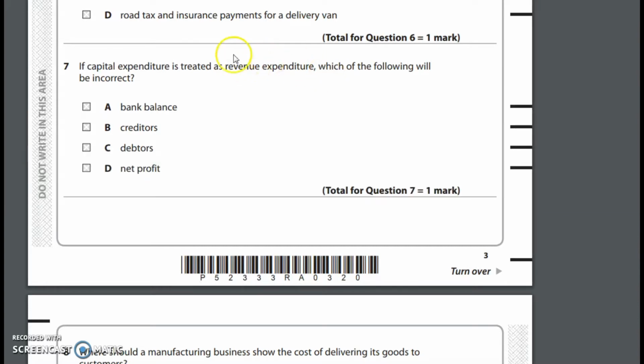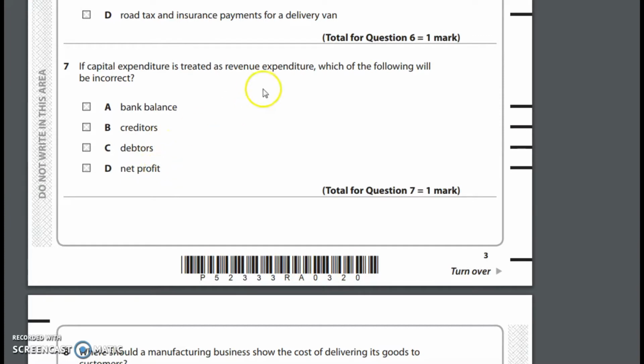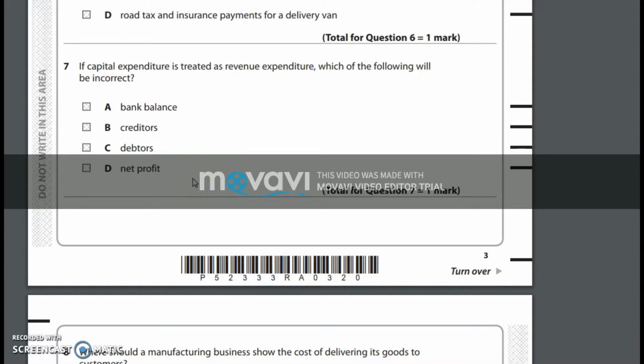Then they are asking us, if that happens, which will be incorrect? Does this transaction affect the bank balance? Obviously not, because it's only a matter of a non-current asset and the profit. Does this affect the creditors? Not at all. But yes, the net profit, because now we have subtracted a non-current asset as an expense. So we have taken an extra expense, which means we have underestimated our profits, understated our profits. Therefore, the net profit will be incorrect in this case.